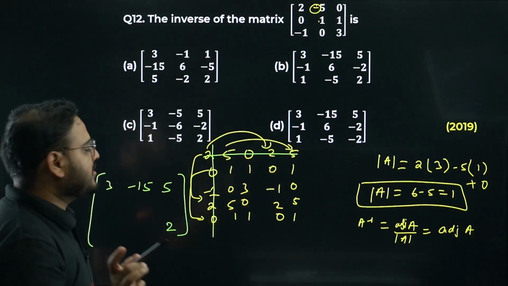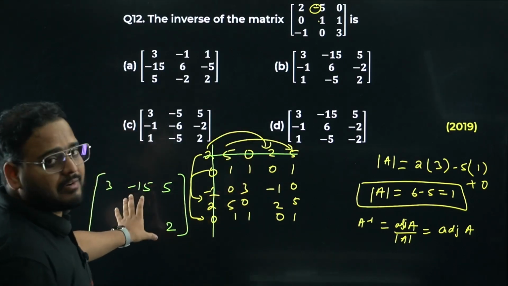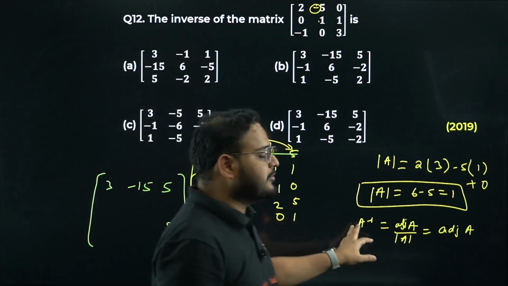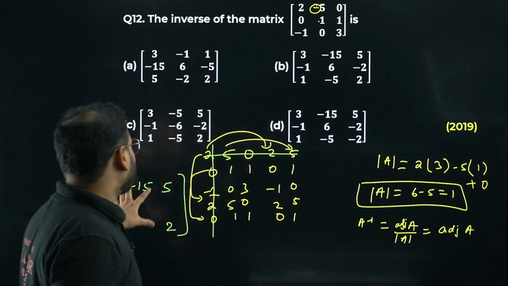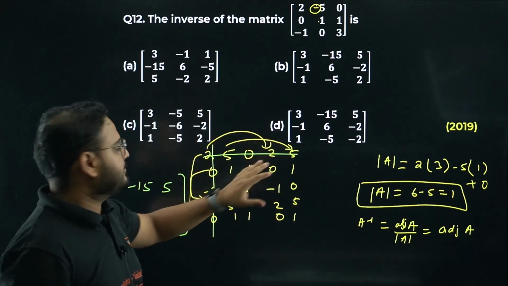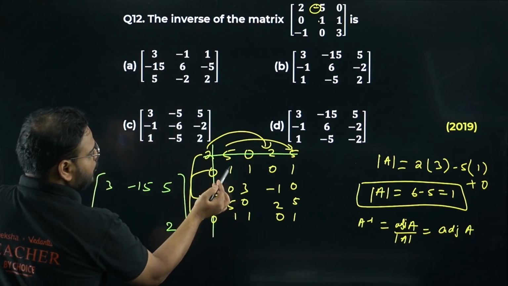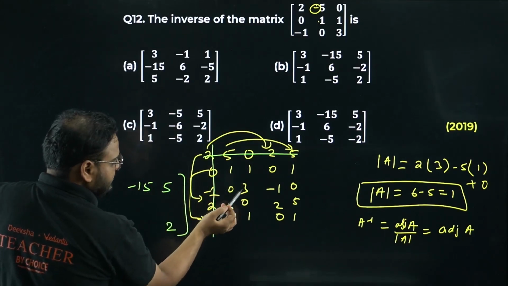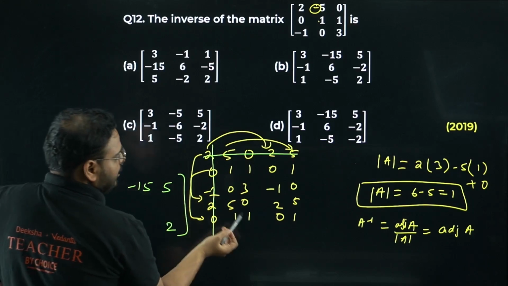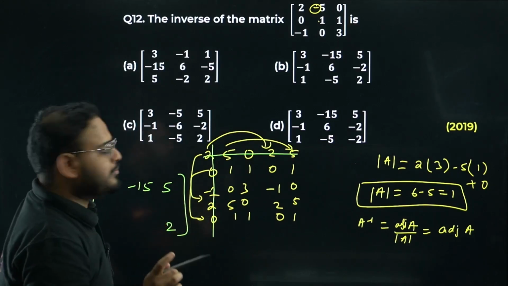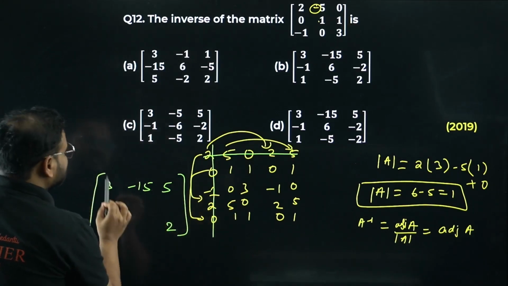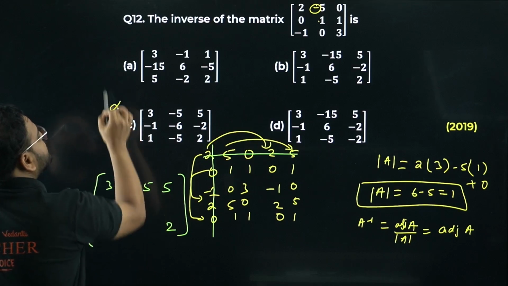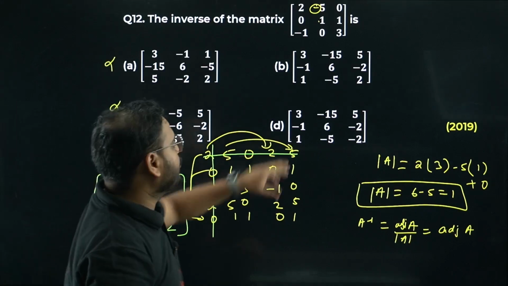Okay, now here is the trick part. We are looking for adjoint value, right? But we know that adjoint is simply equal to A inverse. Okay, it means we'll directly match the answer to the options that we have. First one you take 3 into 1 minus 0, so 3. Second one, 0 into 0 minus 5 into 3, so minus 15. 5 into 1 is 5, 0 into 1 is 0, so means 5. So I get first row as 3, minus 15 and 5. It means these two options are gone. We have only 2 options left now.